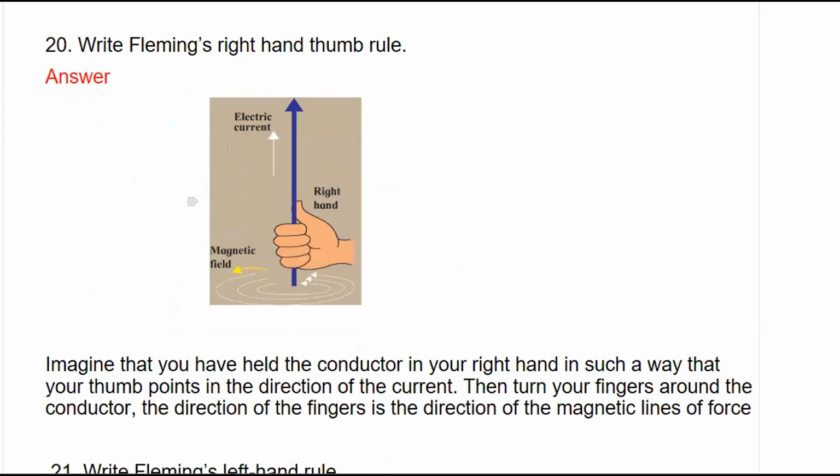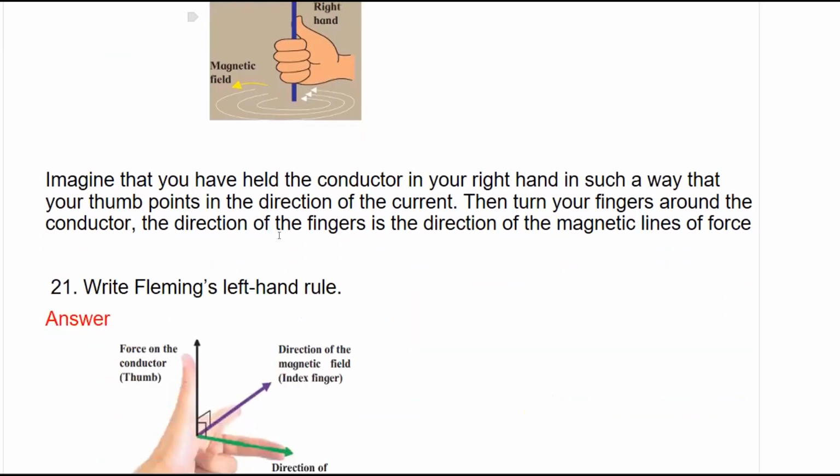Next is, write Fleming's right hand thumb rule. We know that, imagine that we are carrying a current carrying conductor in the right hand such that the thumb shows the direction of electric field, and when we turn the fingers will show the direction of magnetic lines of force. This is called the Fleming's right hand thumb rule.